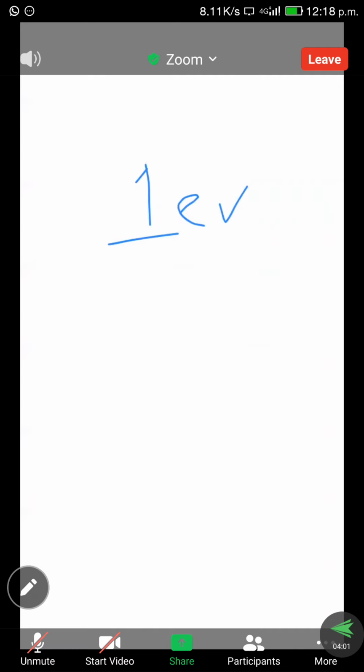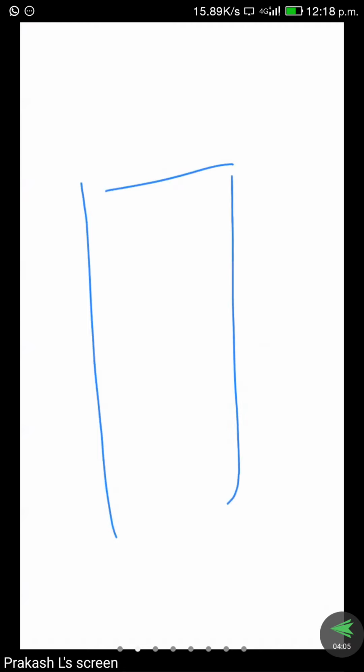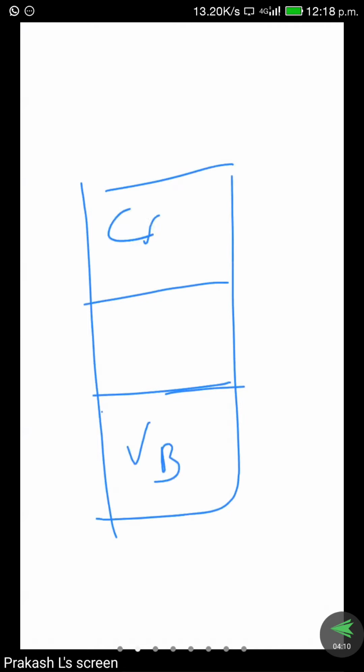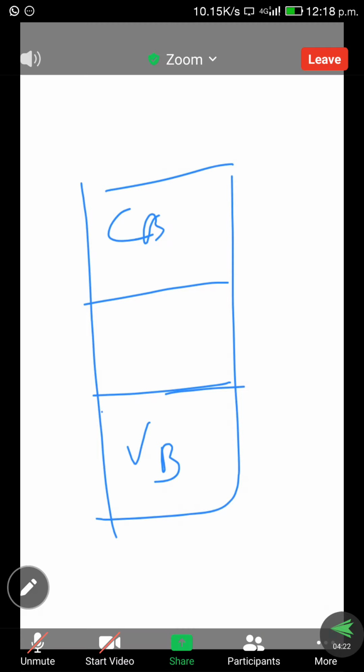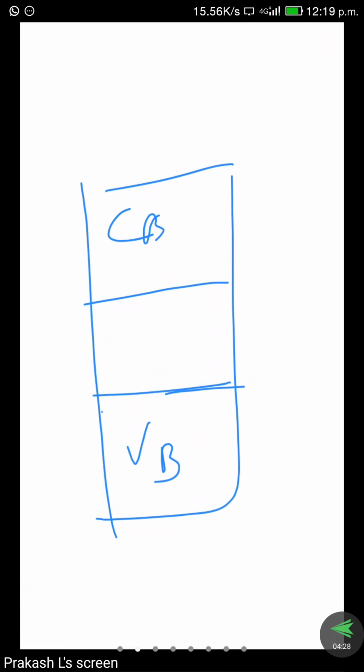Here the electrons are in the valence band and conduction band. The valence band contains the electrons. What do you mean by valence band first? The electrons in the outermost orbit of an atom are called valence electrons.